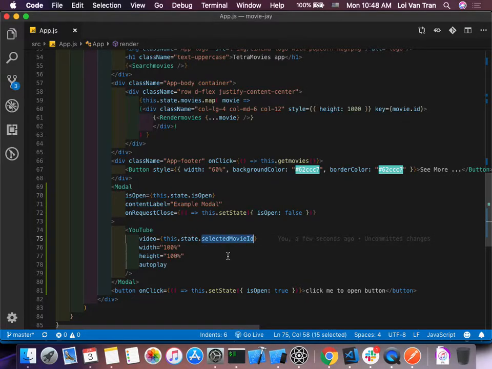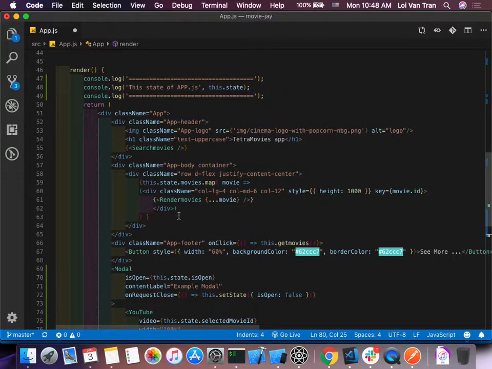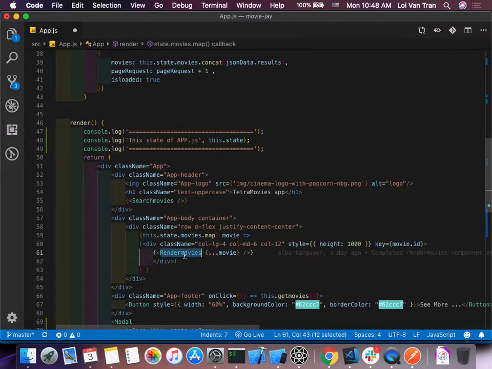What else do we need to do now? Well, we need to add some additional behavior for each and every single time we click on a movie, okay? So we're gonna copy this line right here, the isModalOpen set state, and we're gonna change it. What we want is for each time we click a movie, for that movie to open. And I can tell right now by looking at line 61, this component, render movies, is going to be responsible for rendering each movie. That was a good name choice. So we're gonna pass it an additional argument. On click movie equals, what do we want in here, guys?